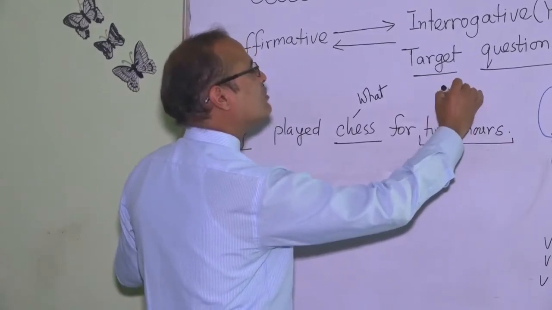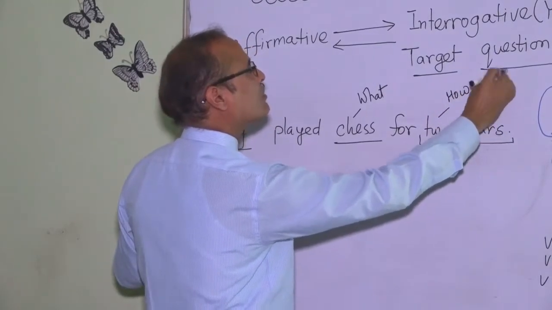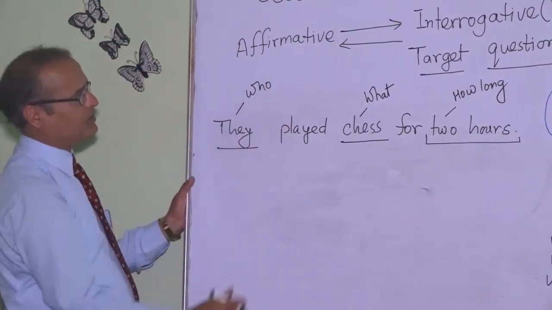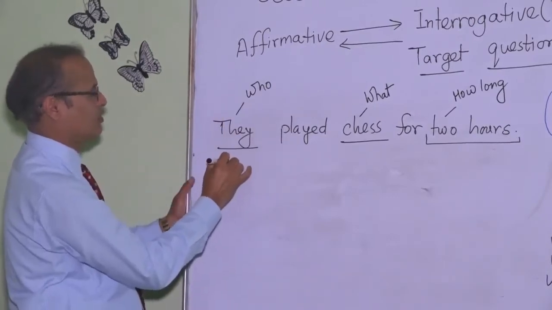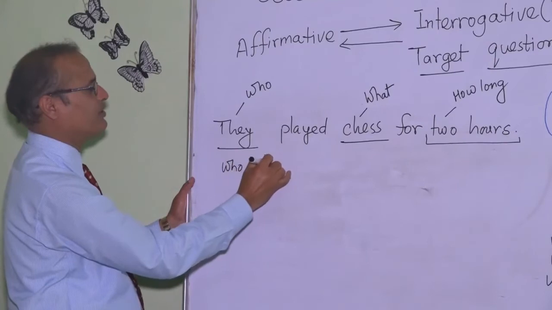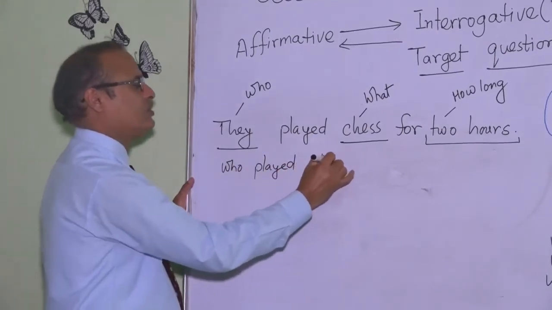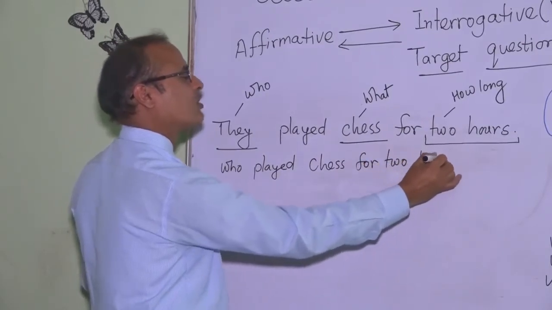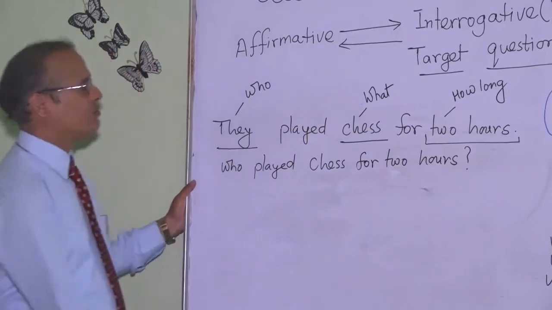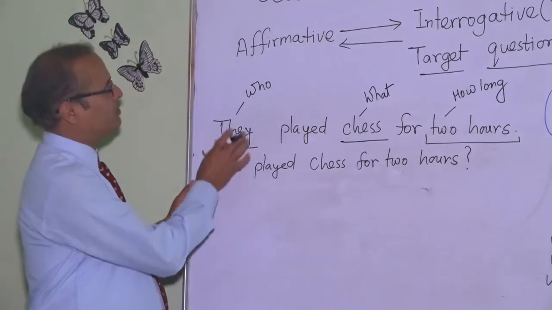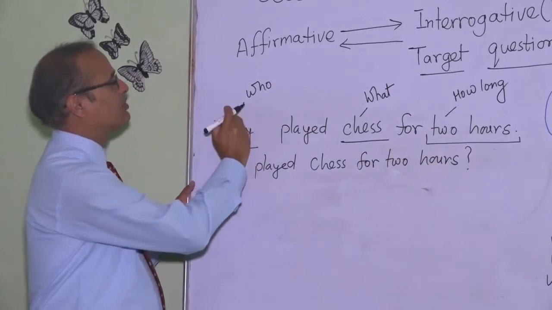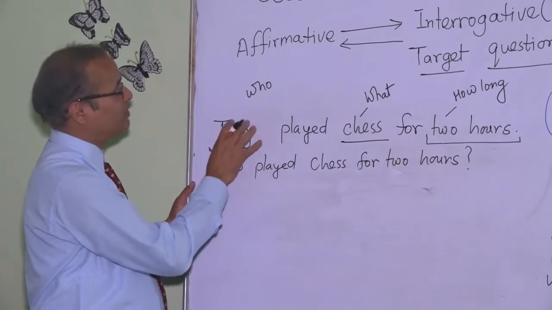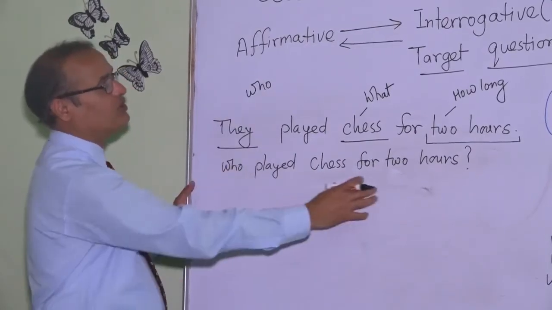For duration, the question will be how long? So let's go through the questions. WH, especially target questions. Who? The who question will be: who played chess for 2 hours? Related to the who question, we just keep this information away in the question and replace the subject with who. It's easy, who question.